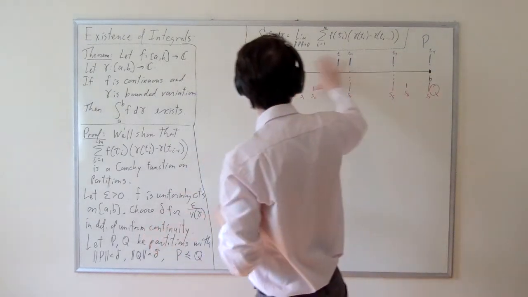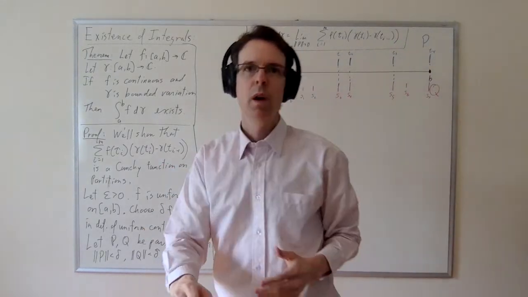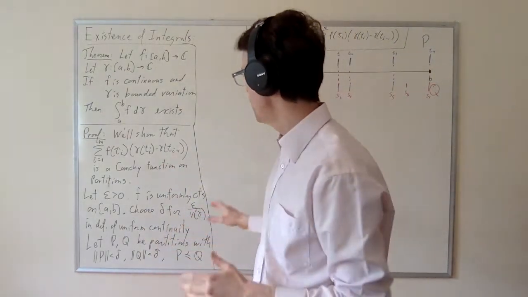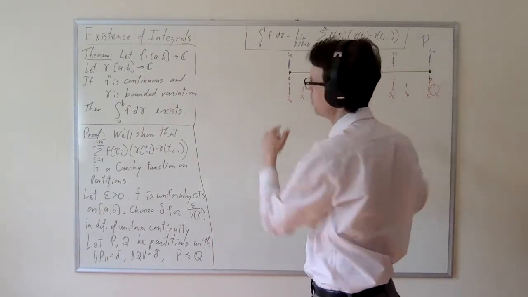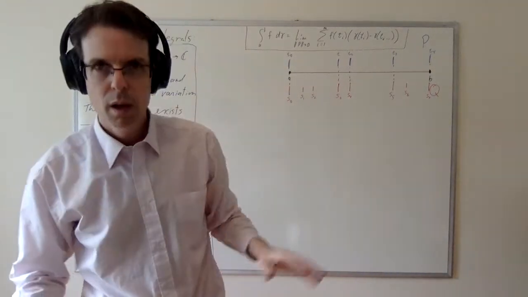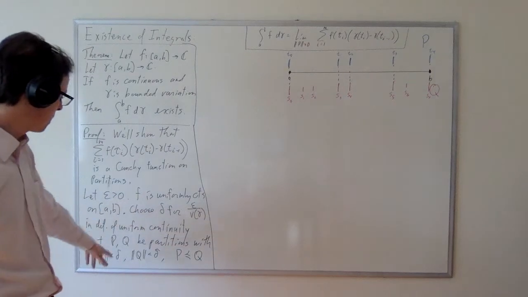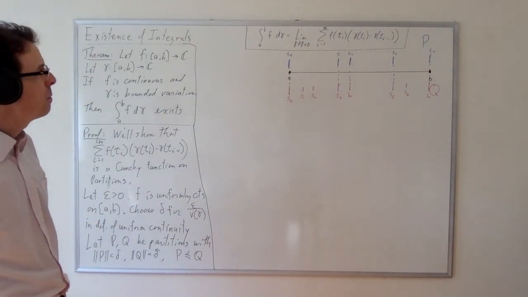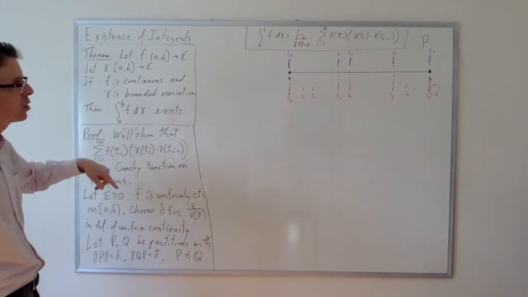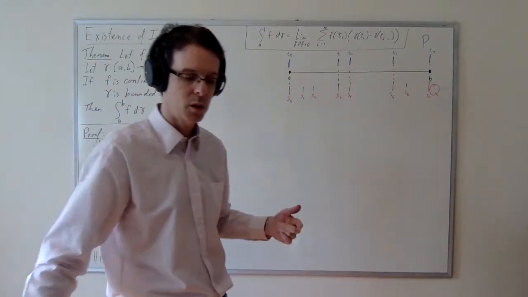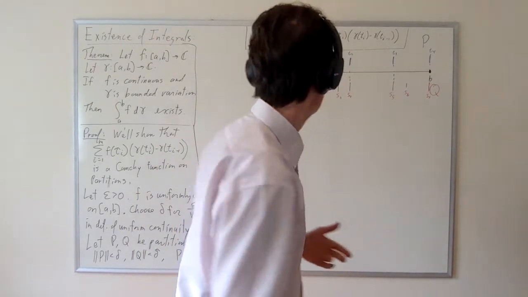So sort of long term, when you're thinking of epsilon as a very small number, then you should be thinking of delta being really small, and these things are really, really fine, but then you can't see the picture. So this is the intellectually useful picture, not the picture that represents what's happening long term in the limit. All right, so we need to calculate this function on P and this function on Q, and then we need to subtract, and then we need to try to claim that the difference is small.